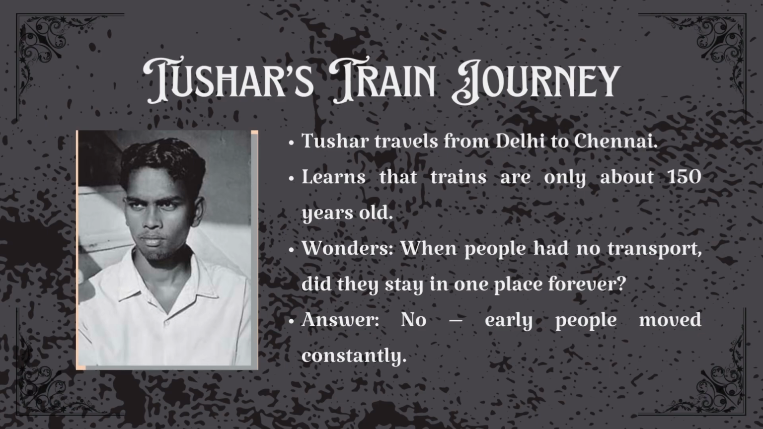survived. Tushar's train journey. The chapter begins with a simple story. Tushar is traveling by train from Delhi to Chennai. Someone tells him trains are only about 150 years old. And that sparks a thought: before trains, before cars, before roads, how did people move around? Did they just stay in one place?